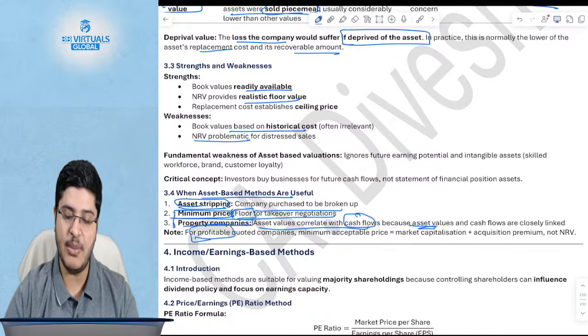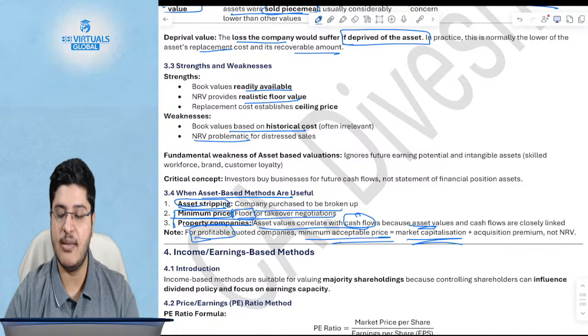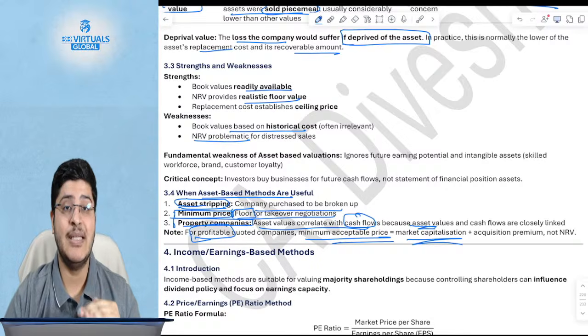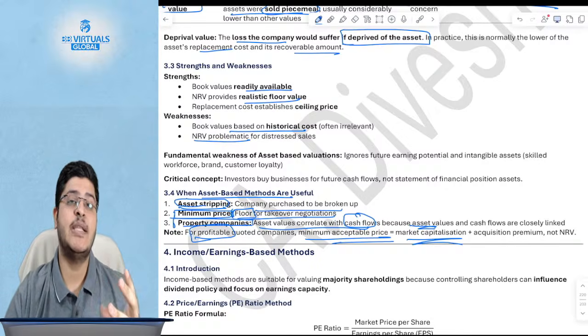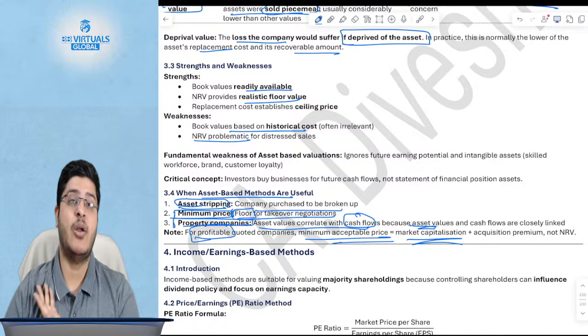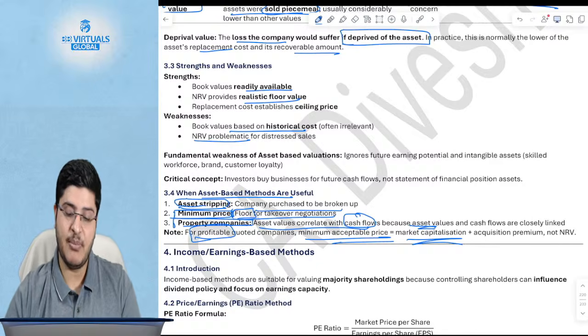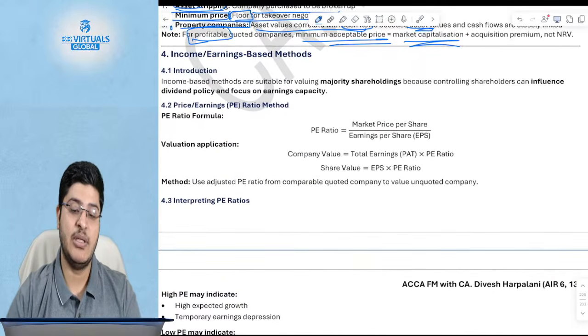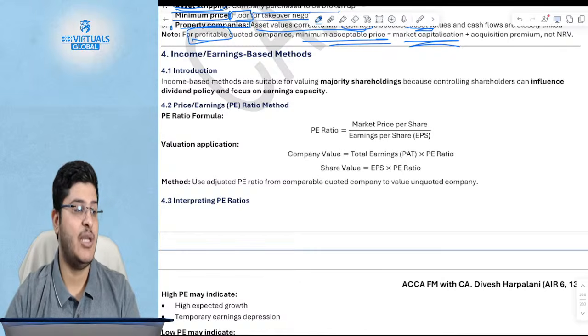So for profitable companies, however, the minimum acceptable price is the market capitalization. For profitable companies, you will not say my minimum acceptable price is the breakup value or the net realizable value. You will say, in case of a profitable company, if my shares are already trading at a particular price, why should I accept a price which is lower than that? So that is your asset-based methods, definitely possible from a Section A and B perspective.